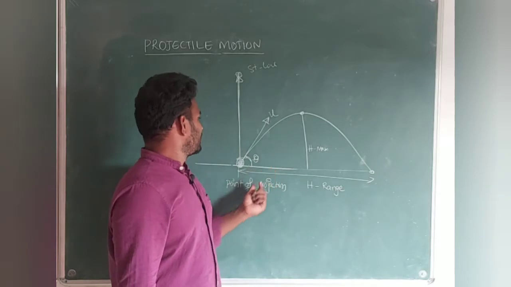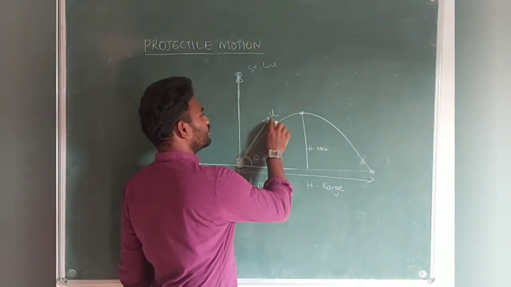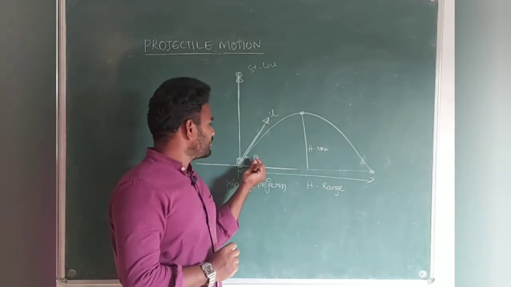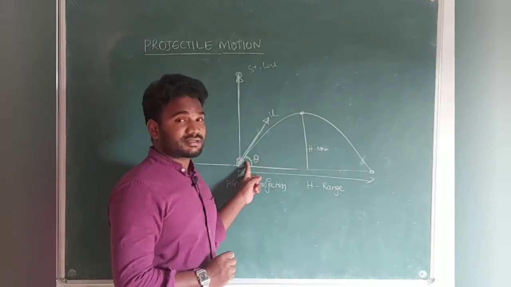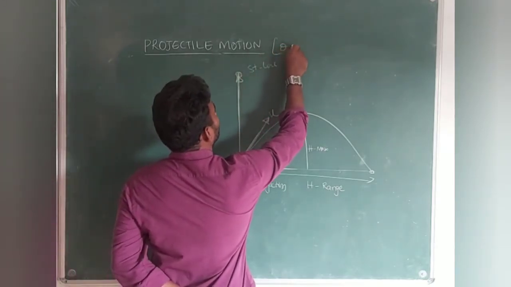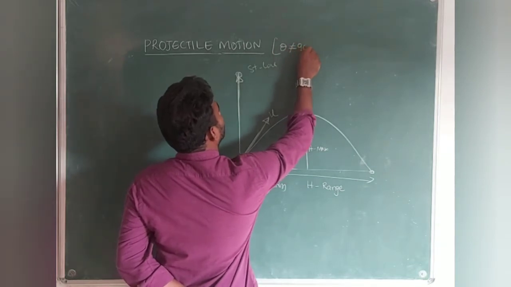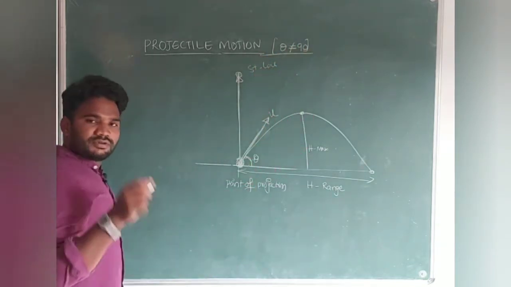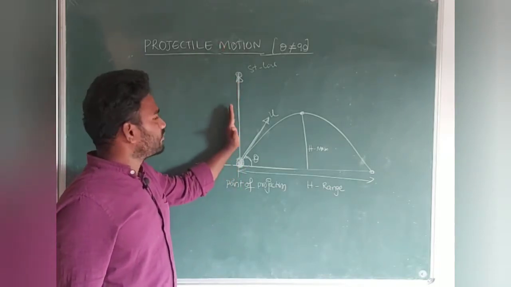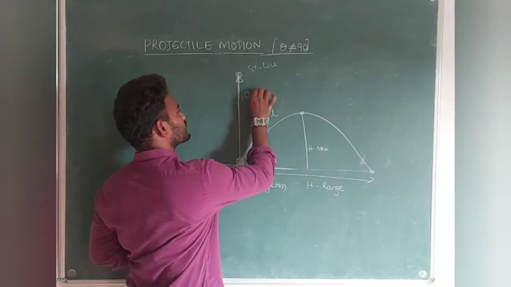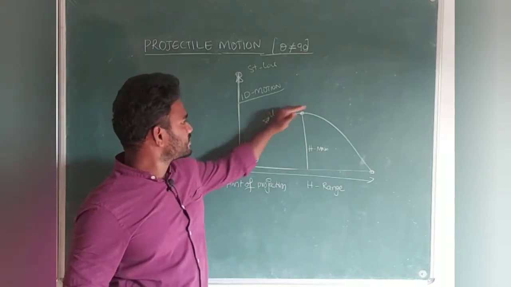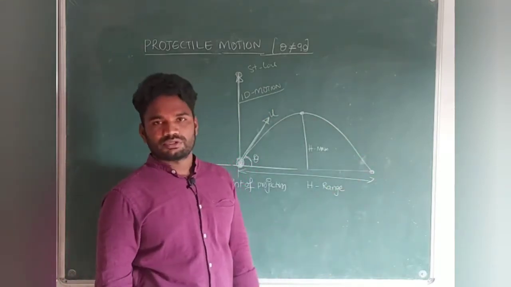We are projecting this with an initial velocity u. But what we need to do here is make an angle theta, inclination is compulsory here. And one more thing, in every projectile motion, the inclination theta should not be 90 degrees. It is a very important point. If it is equal to 90 degrees, it will go straight up and come straight down, so it is motion in one dimension. This is 1D motion, students. But this is 2D motion because it is a parabola, no? 2D motion we will say.